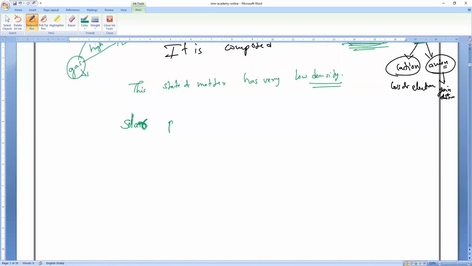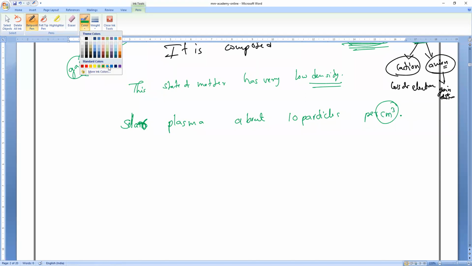The solar plasma has a density of, all of you remember, about 10 particles, just 10 particles per cubic centimeter. Understand? So is that extremely high density or low density, everybody? Just 10 particles per cubic centimeter. Low. So is it very low density or high density? Solar plasma, check it, all of you, just 10 particles. Very low density. That is what you have to remember.